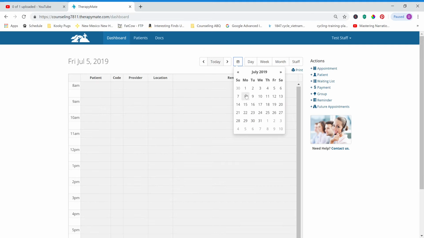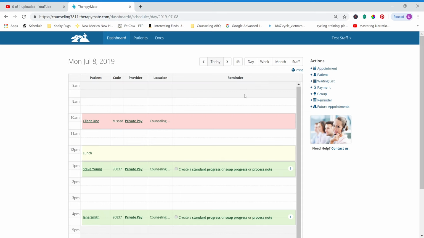Now, one of the reasons it's important to cancel is when it's in green, if the client doesn't show up and you don't change it to pink, and you don't make it a missed appointment, it will go out as billing. So you don't want that to happen if the client doesn't show up, and let's say the person has insurance or even private pay, you don't want to go out and have it billed to the insurance company. So make sure if they don't show up that you do cancel it.